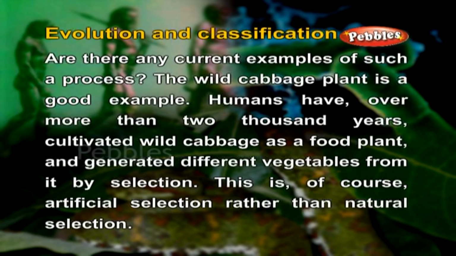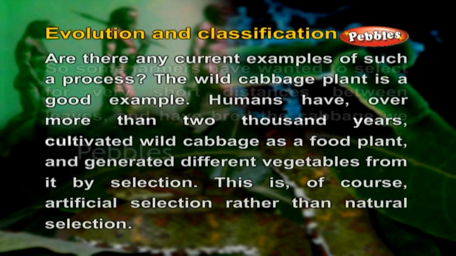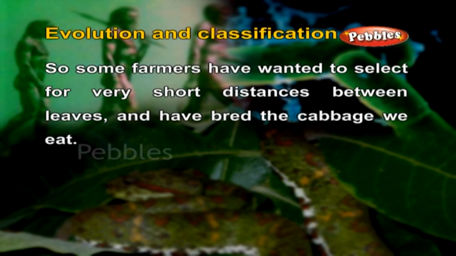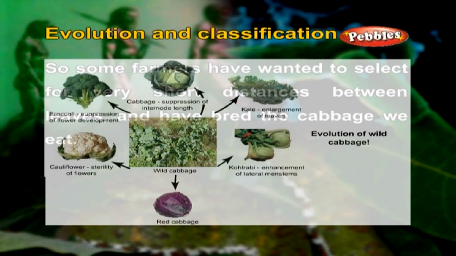The wild cabbage plant is a good example. Humans have, over more than 2000 years, cultivated wild cabbage as a food plant and generated different vegetables from it by selection. This is of course artificial selection rather than natural selection. So some farmers have wanted to select for very short distances between leaves and have bred the cabbage we eat.